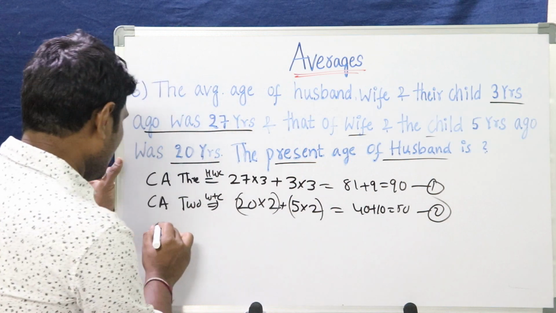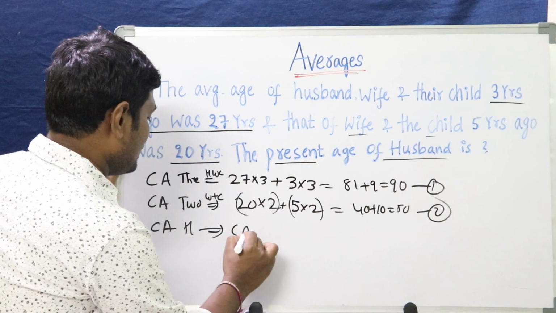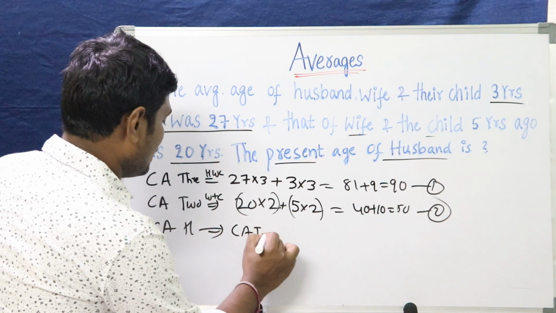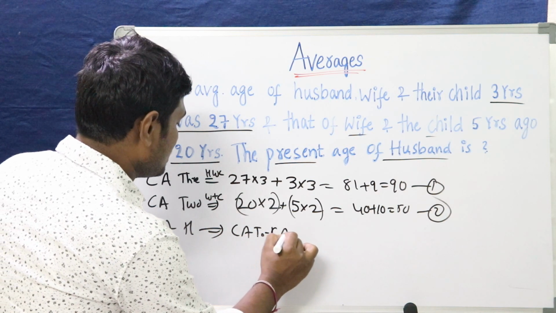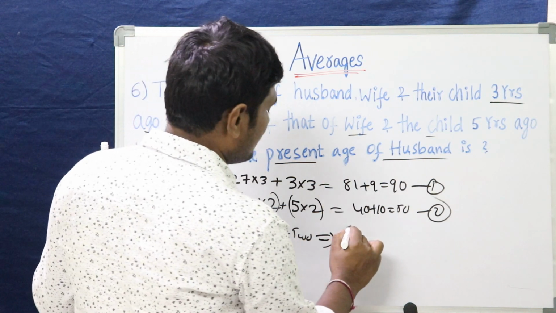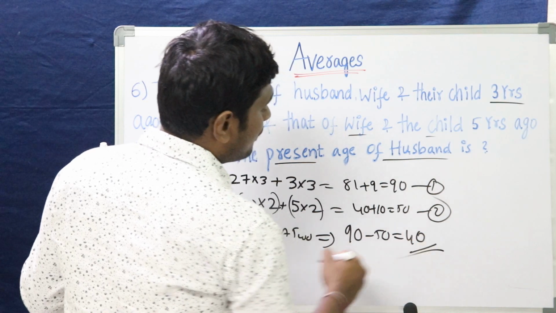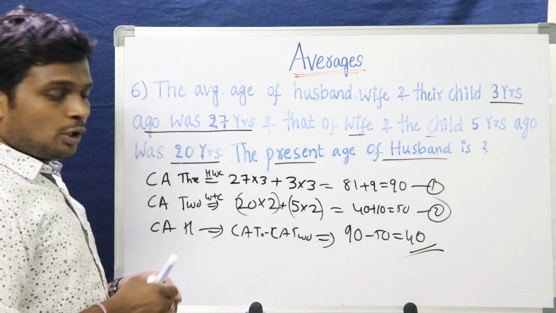What do we need? The current age of the husband. How will we get it? Current age of the 3 total minus the current age of these two, we will get the age of the husband. That is 90 minus 50, 40 is the age of the husband, right? I hope you have understood it.